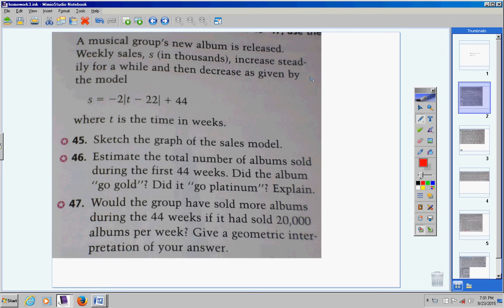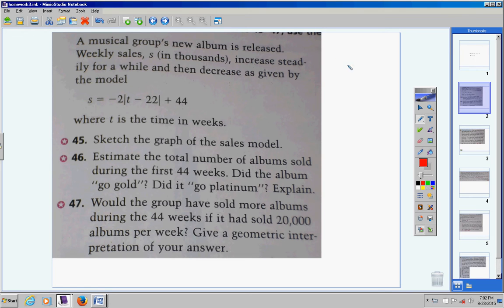Please take really good notes and rewind parts of the video that you feel like you do not understand. Here we go. A music group's new album is released. Weekly sales, in thousands, increase steadily for a while and then decrease, and that makes sense.